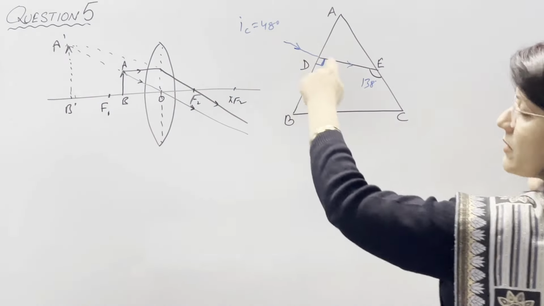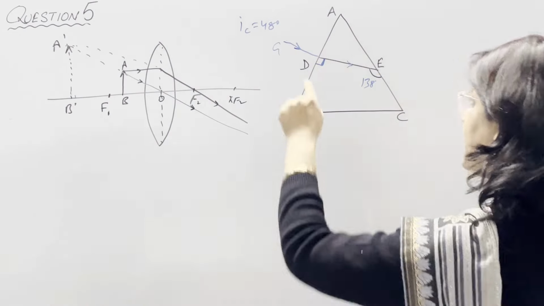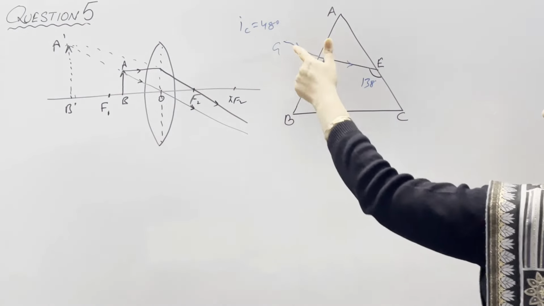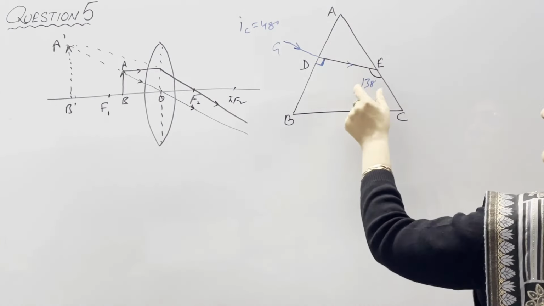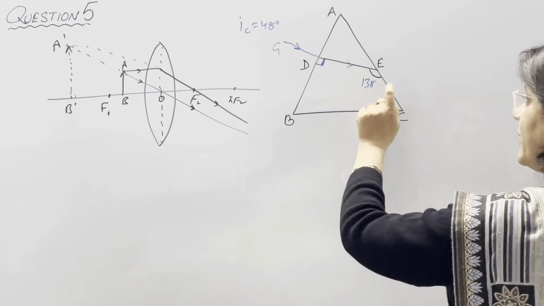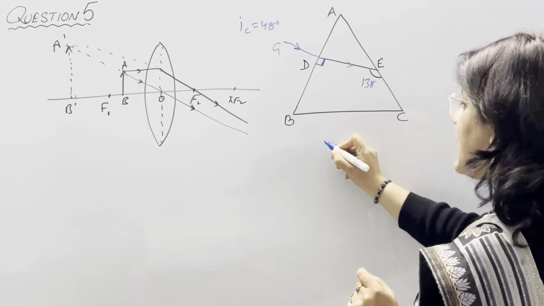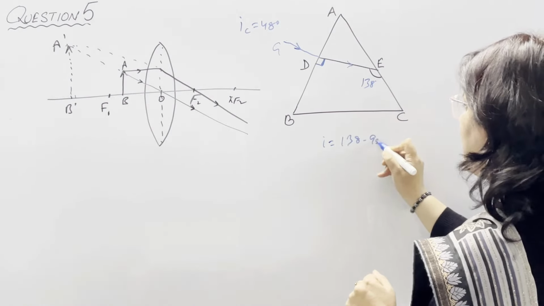Now suppose this ray is, we can take it as G, whatever name you want to give. GD is incident normally on this surface and then it goes straight inside the prism, and then on AC it makes an angle of 138 degree because here angle is 90 degree. So 90 degree angle should also be here. So angle of incidence i is equal to 138 minus 90 degree.